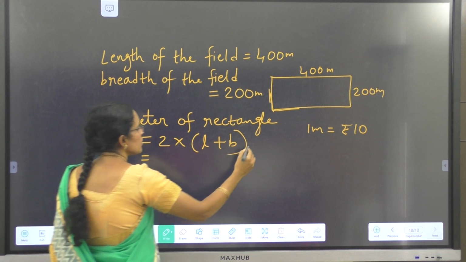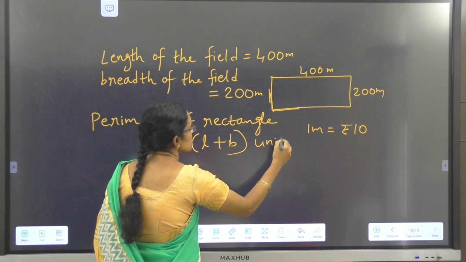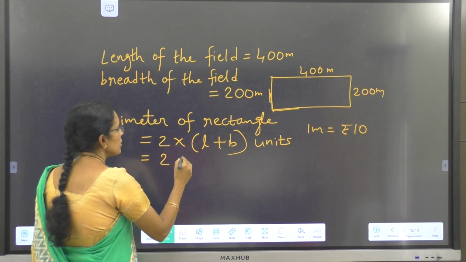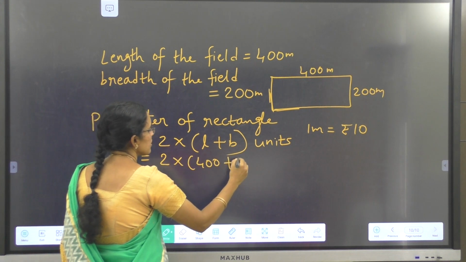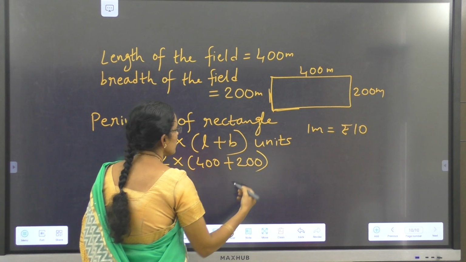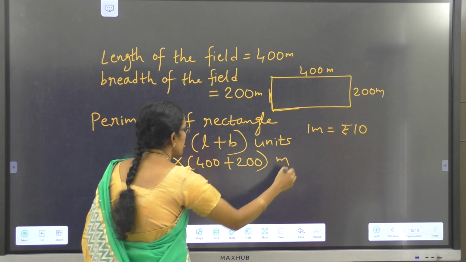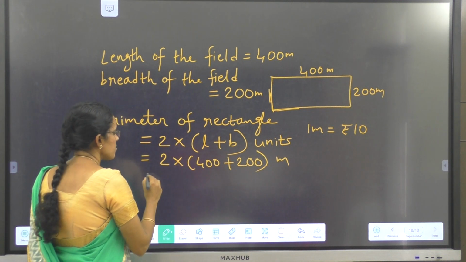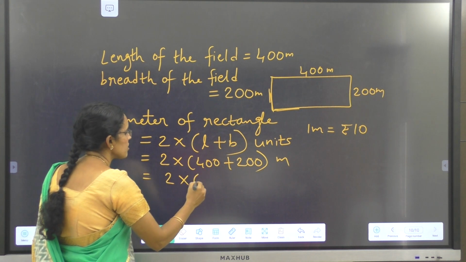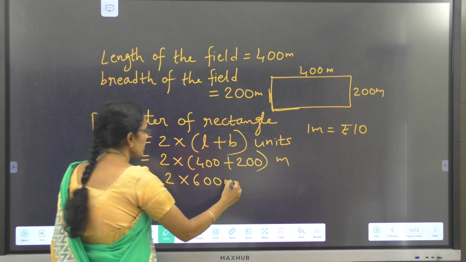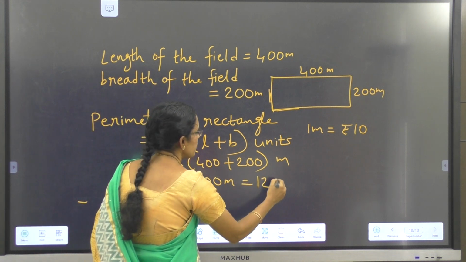Perimeter is 2 into (L plus B) units. That is 2 into (length 400 meters plus breadth 200 meters), so 2 into (400 plus 200). First add the numbers in the brackets, 400 plus 200 is 600, so 2 into 600 meters, that is 1200 meters.